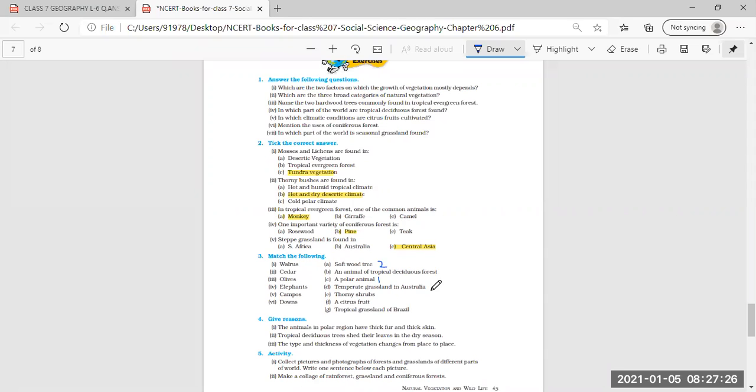Then olives. Third is olives. Olives is a citrus fruit. F you can mark for number 3. Then elephants. Elephants, B, you can mark an animal of tropical deciduous forest. Number 4, an animal of tropical deciduous forest.